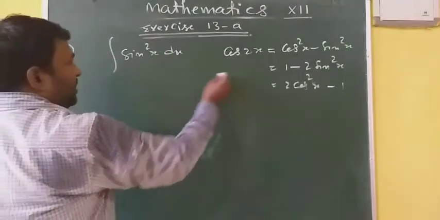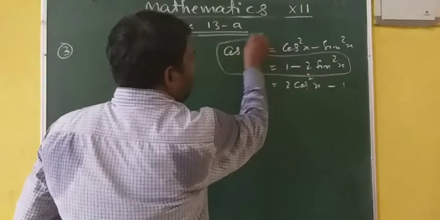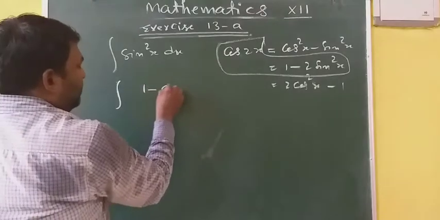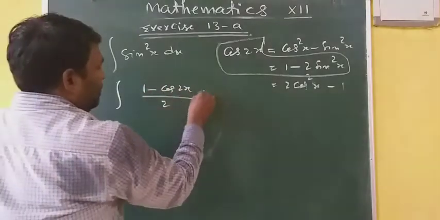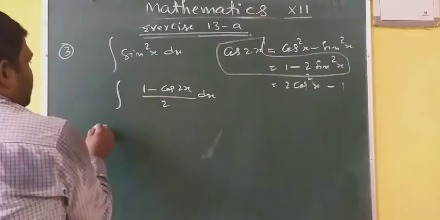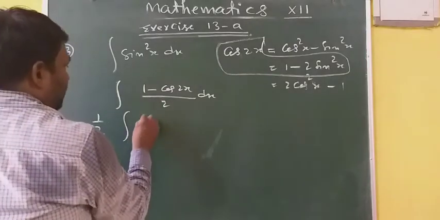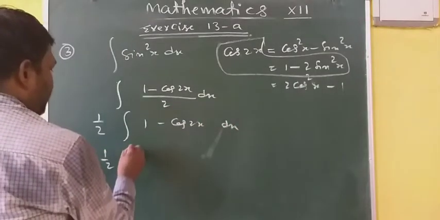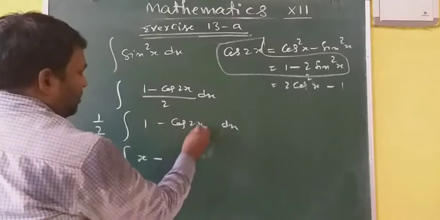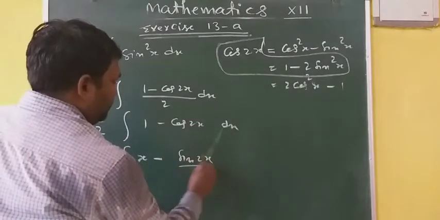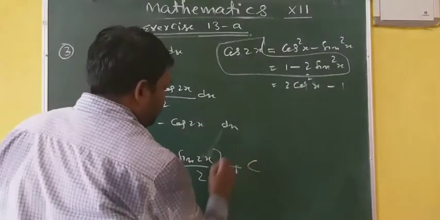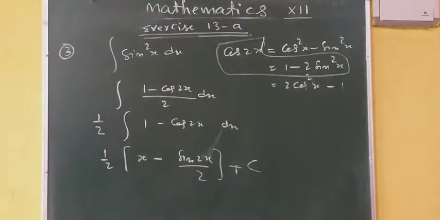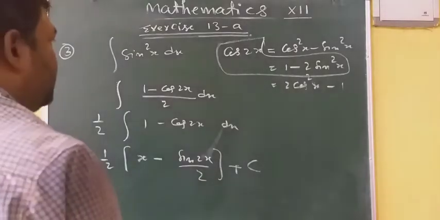At the place of sin square x, you can write it as 1 minus cos 2x by 2 dx. Now this 1 by 2 can be taken out. Integration of 1 minus cos 2x dx. So integration of 1 is x minus cos 2x is sin 2x by 2 and finally plus c. This is your result. Similarly, you can integrate cos square x, and cot square x, these are.